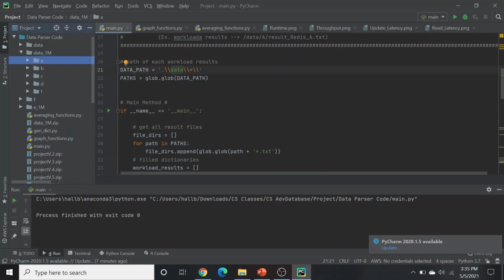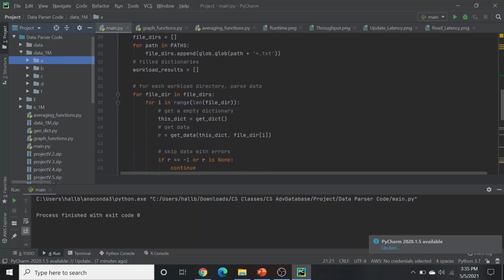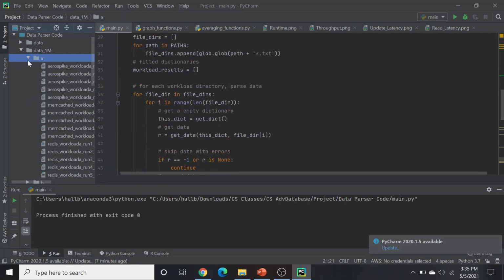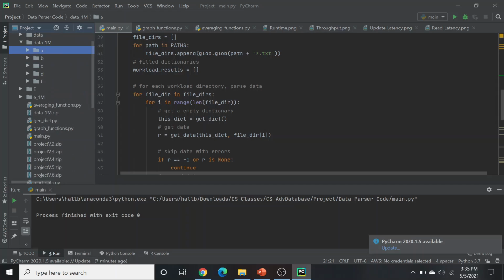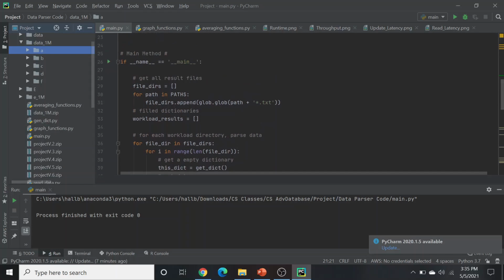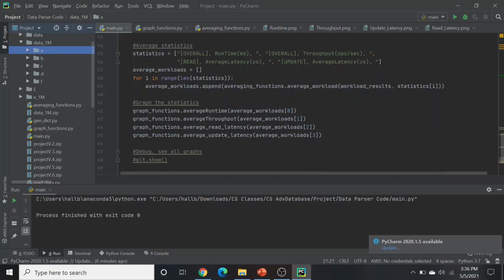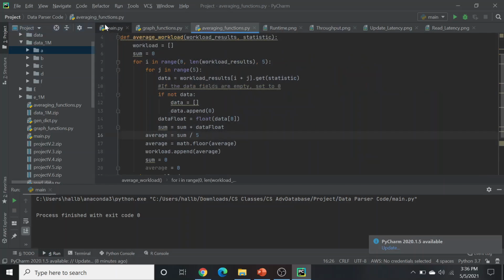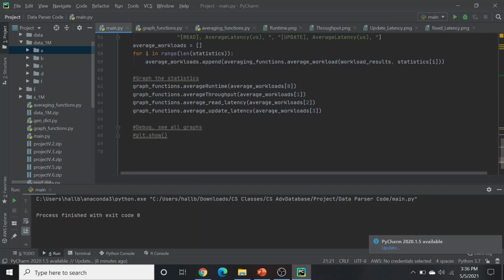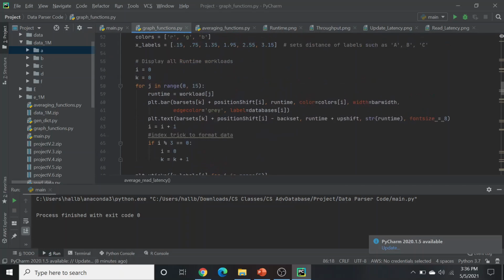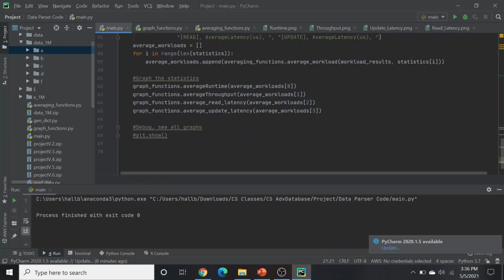This is done through our main.py, where we originally read in all of our files. There are 15 files for each workload, A, B, C, D, and F. We ignored E because it's scan updates, and it only works for Redis. We read in our files in main, and then we average our statistics using our averaging function.py, and then we graph our functions. The graphs are all in the graph functions.py, but we can debug and show that it's working.